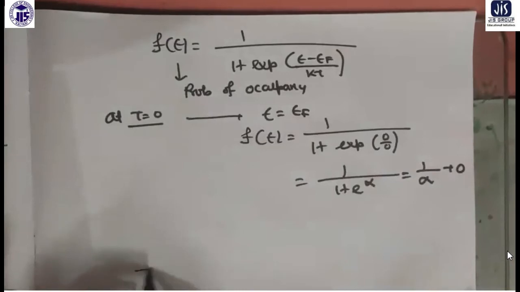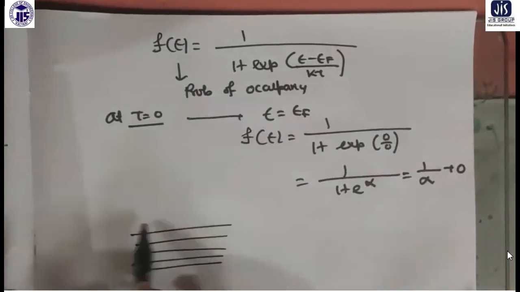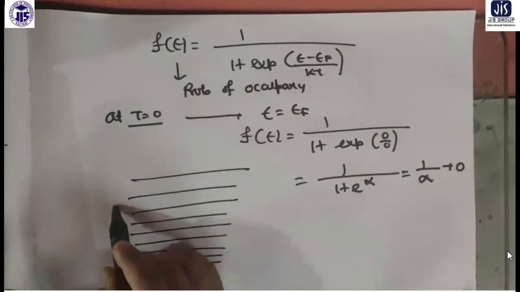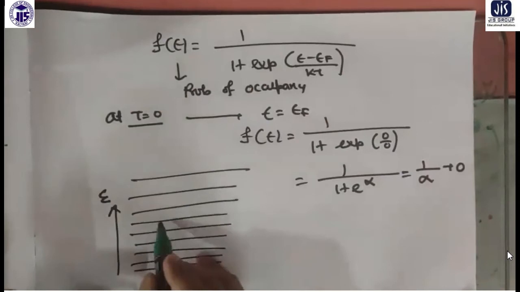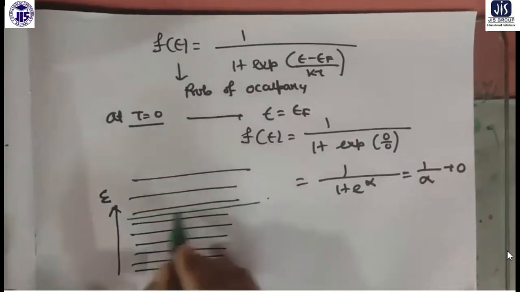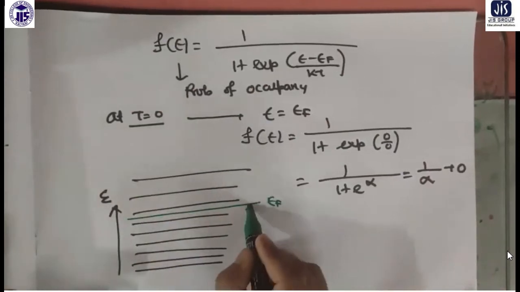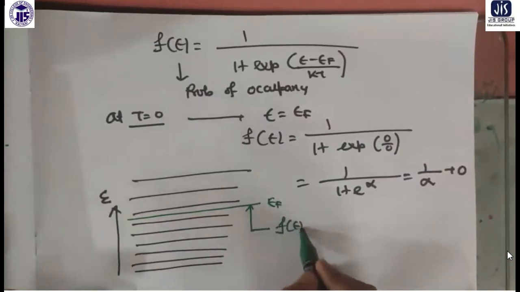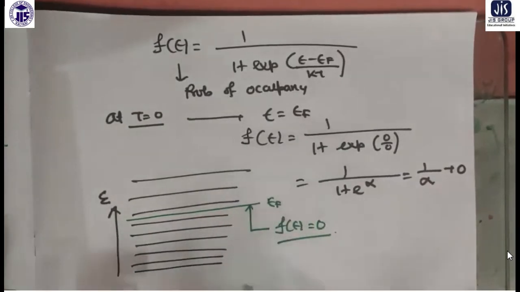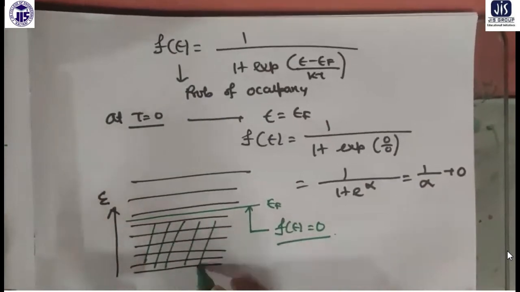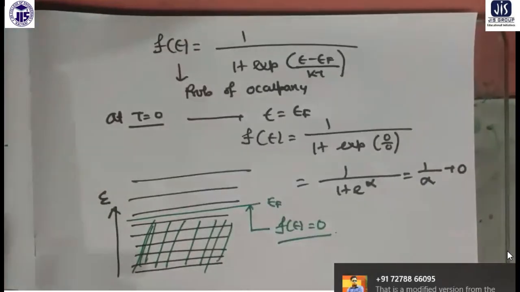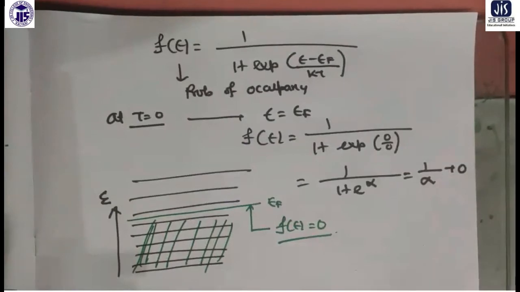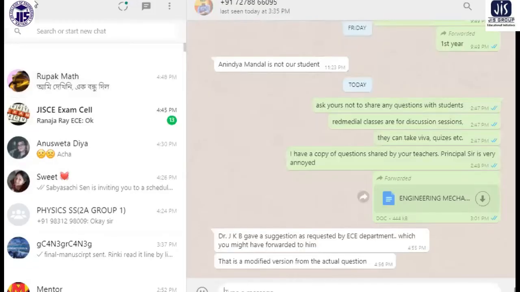So that means, again, these are my energy levels plotted in this direction. Suppose this is the Fermi energy level, the occupancy at the Fermi energy level is basically 0. So all the electrons are present below the Fermi energy level at absolute 0. Okay, now let me check what is happening at T greater than 0.